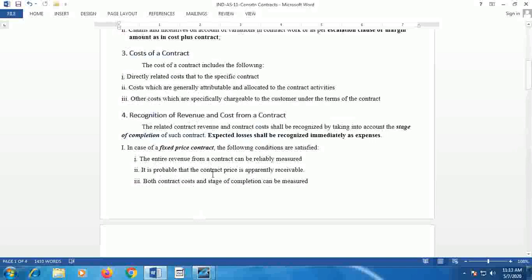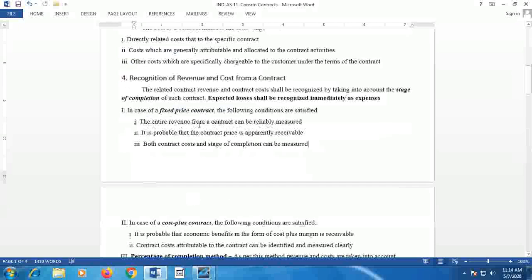And it is probable that the contract price is receivable. There should not be any ambiguity with regard to receivability of the contract price. Both the contract cost and the stage of completion can be measured. That means cost relating to the contract and the estimation of the completion of the contract work should be measurable. These are the conditions with reference to fixed price contract.